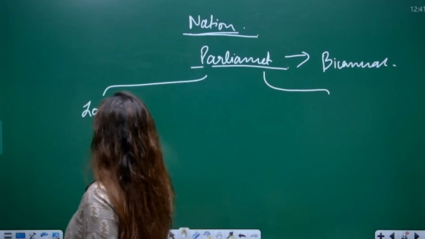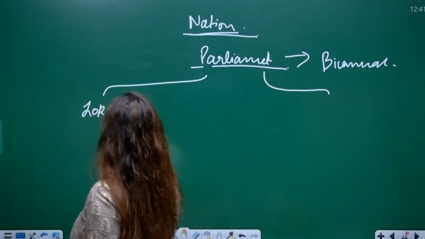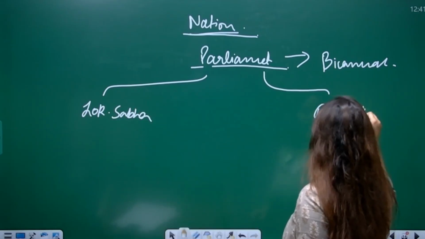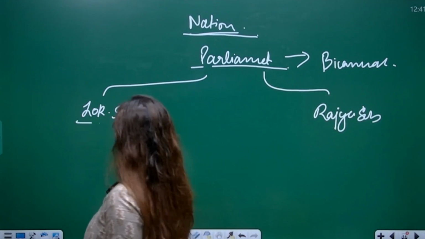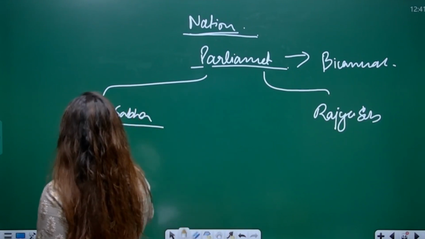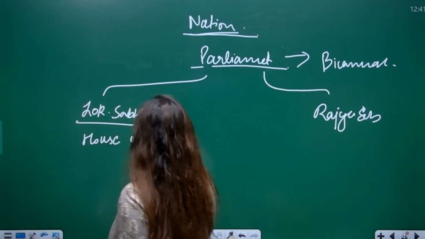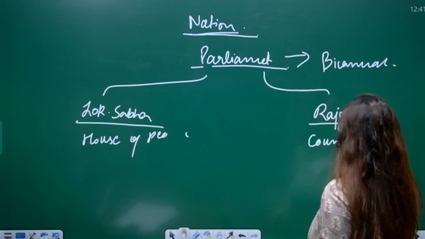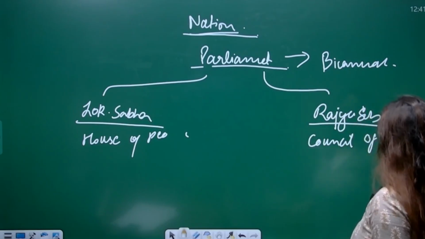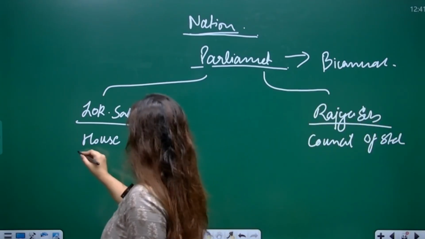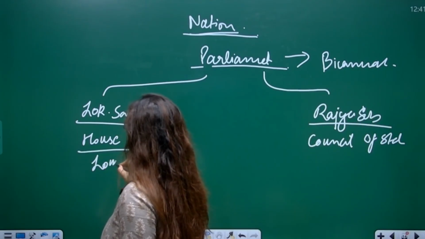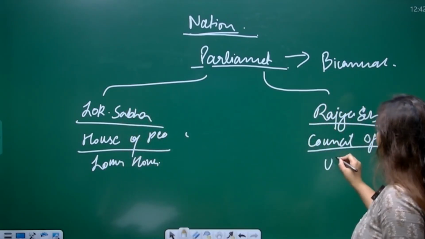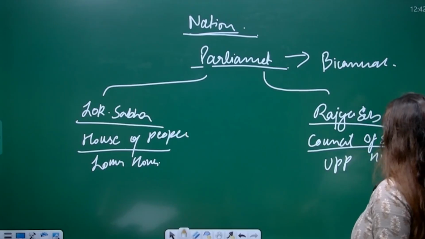First is the Lok Sabha, and the second house is the Rajya Sabha. We also know the Lok Sabha as House of People, and we know the Rajya Sabha as Council of States. The Lok Sabha is also known as the lower house of the Parliament, and the Rajya Sabha is also known as the upper house of the Parliament.